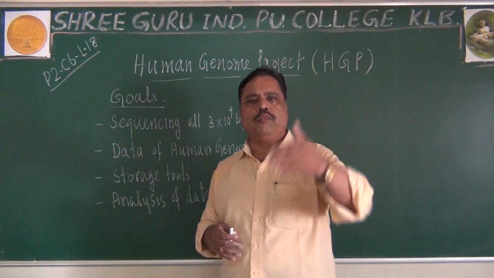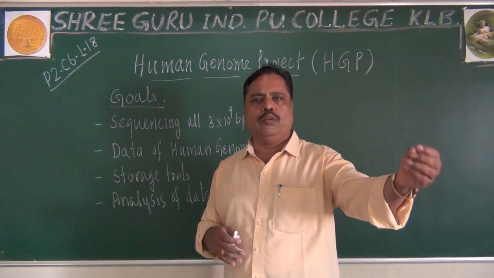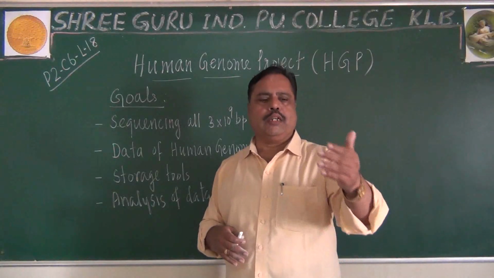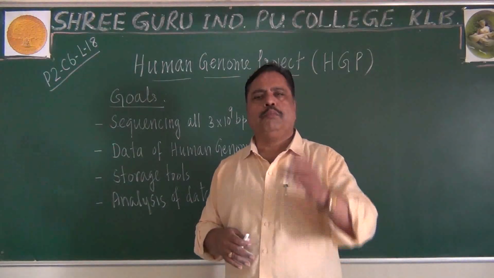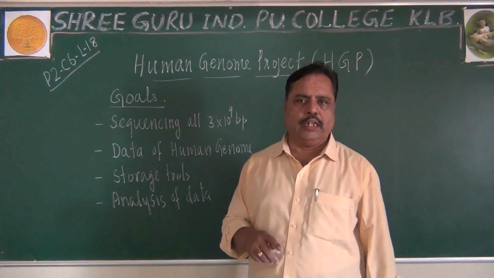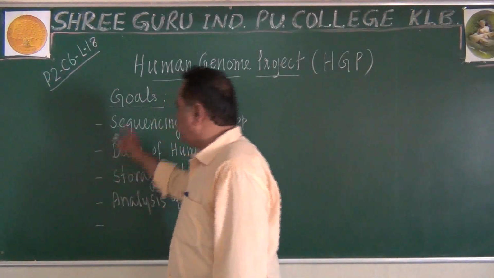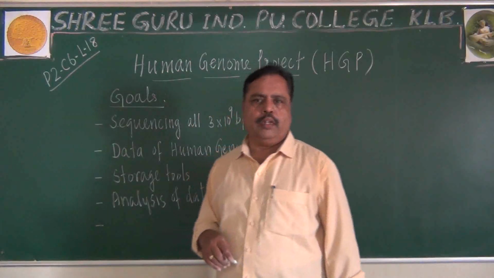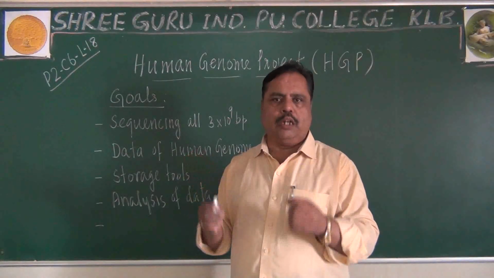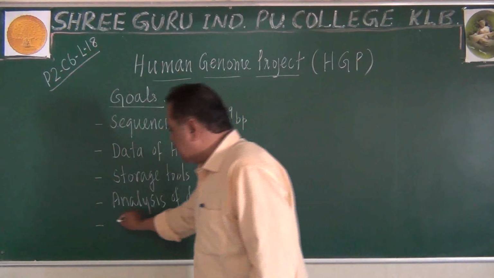The 11th chromosome, if you analyze this, you can say whether he is suffering from phenylketonuria or not, thalassemia or not. Autosomal inheritance, pedigree, everything can be studied by analysis of the data here. Another goal was there for this HGP. After analyzing that sequence, after getting some knowledge, you can transfer that knowledge,